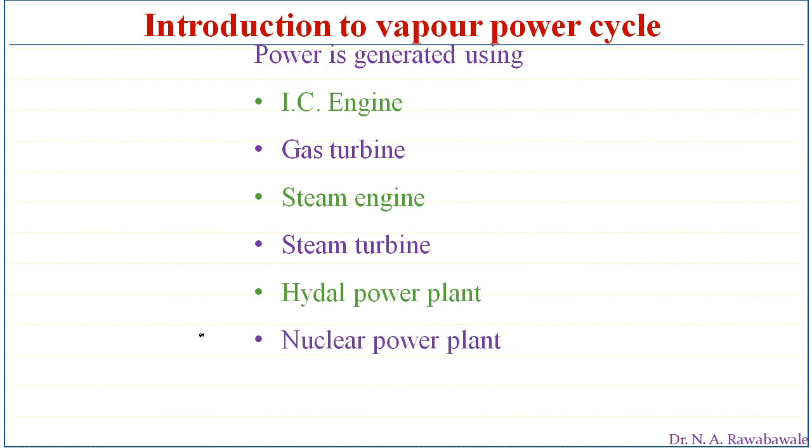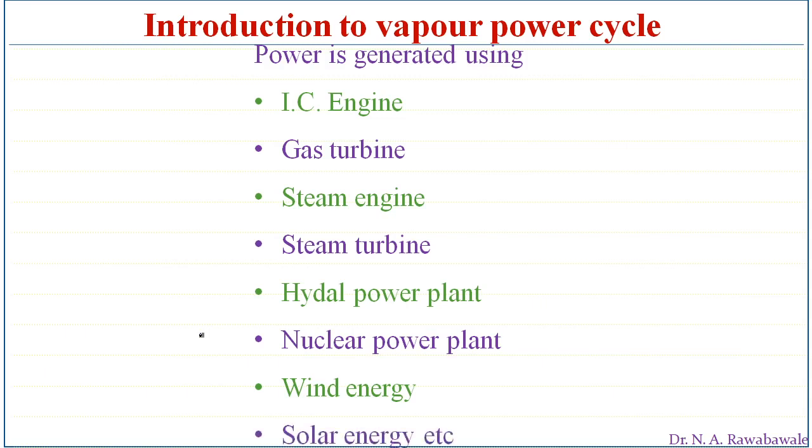A nuclear power plant is a similar kind of mechanism, which converts heat energy produced by nuclear fuels into mechanical work. And wind energy: the energy in the wind is extracted using a windmill and converted into mechanical work, and thereafter into electrical energy.